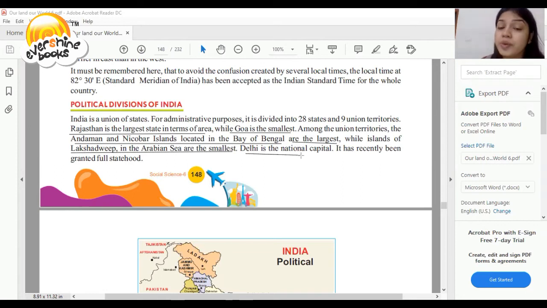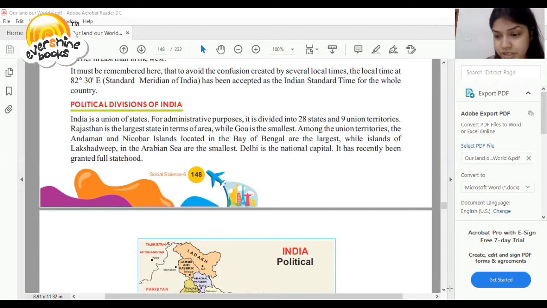As you all know, Delhi is the national capital of India. Again, this is a very important question. Which is the national capital of India? So Delhi is the national capital of India. It has recently been granted full statehood.